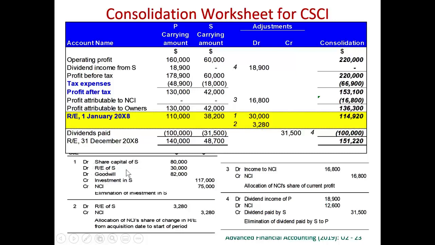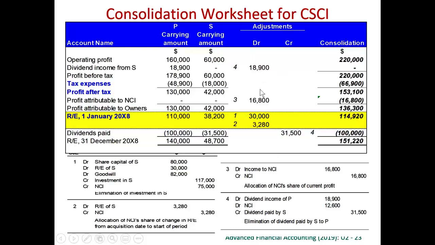So when we debit retained earnings, we debit retained earnings. The other four, we don't have any impact on the statement of retained earnings and comprehensive income. So here for debits to the retained earnings, we input here. For profit to NCI, we input here. For dividend income, we debit dividend income. For dividend paid, we credit dividend paid. So only 5 items actually affect the statement of income and statement of retained earnings.